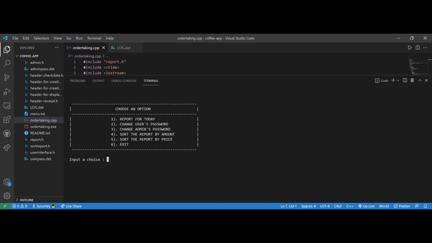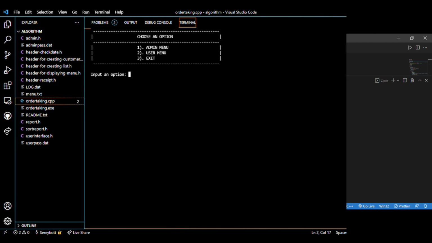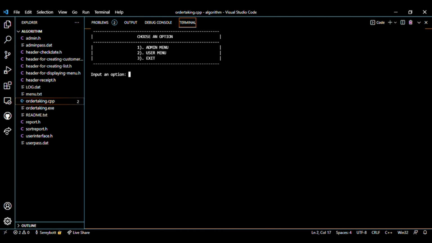And for this admin menu, there are another 6 functions. The first one is report for today. Second is change user password. The third one is change admin password. The fourth one is sort the report by amount. Number 5 is sort the report by price, and the last one is exit. So I'm now going to demo the user menu.